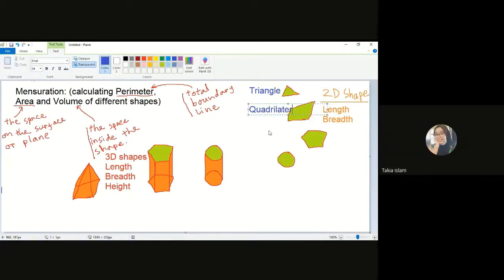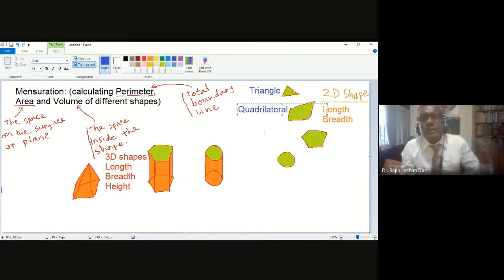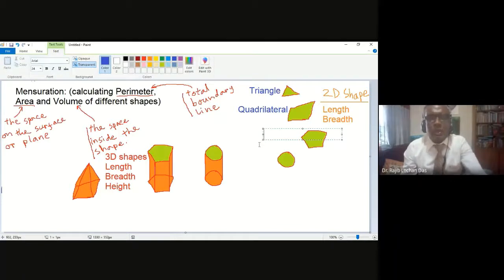Sir, it is kind of rectangular. Actually, it is a quadrilateral. Quadrilateral means four sides, and rectangle is one quadrilateral, and there are many others: square, rhombus. I will talk about that.